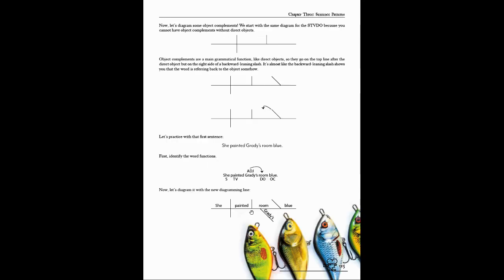So these are STVDOOCs. Now you diagram them the same way you've done so far with the STVDO, right? Horizontal line, line straight through, half a line for that direct object, except now we're going to add a new player, right? A backward leaning line to the right of the direct object line. So you kind of imagine that your object complement is renaming your direct object. So it's sort of like an arrow almost. That's why they did it that way. But you don't have to draw the arrow. You can just draw the slanty line. So if we've got she painted Grady's room blue, you're like she painted room and it's Grady's room, and then she painted it blue. So that's how you would diagram it right there.